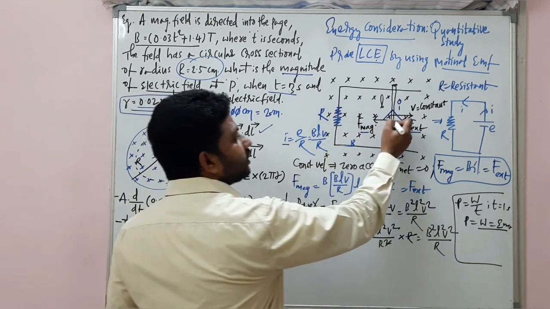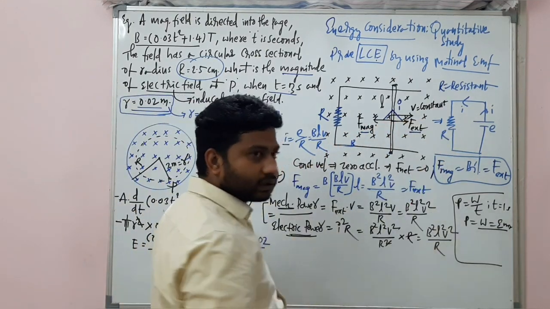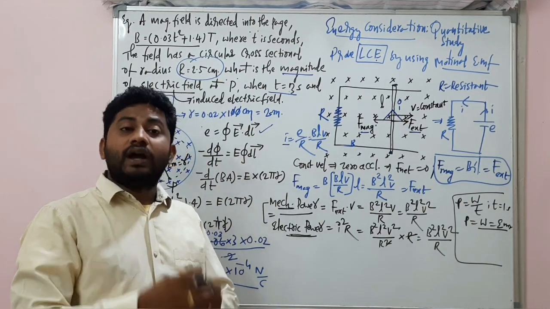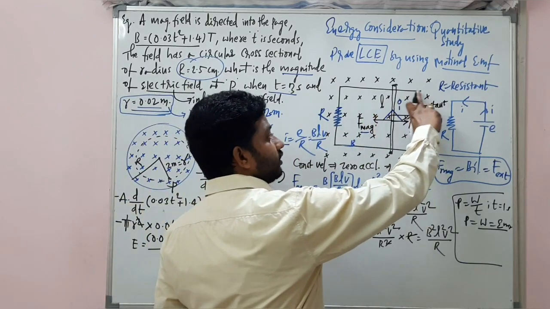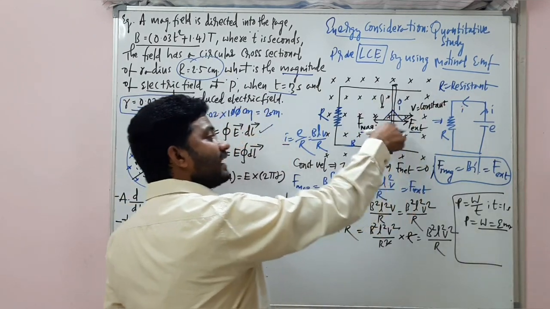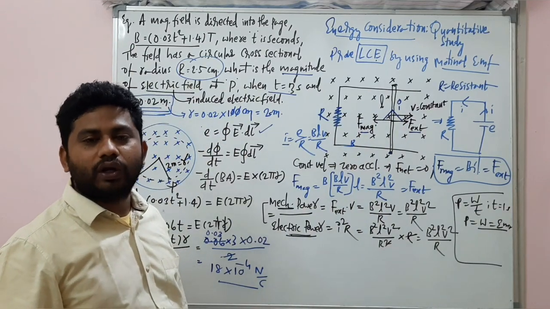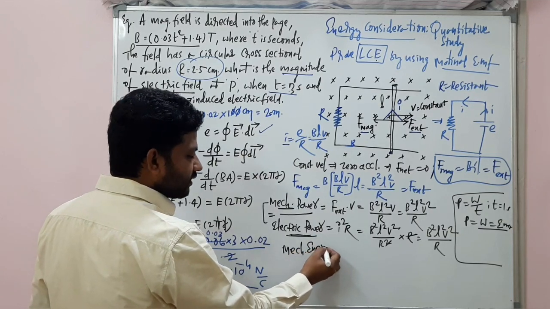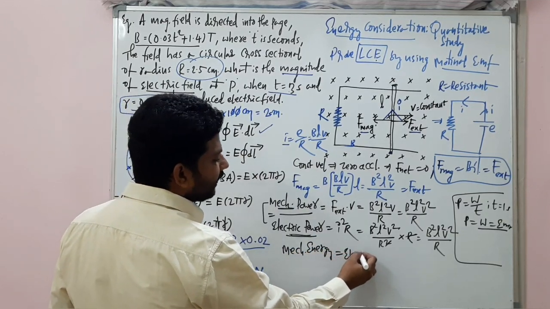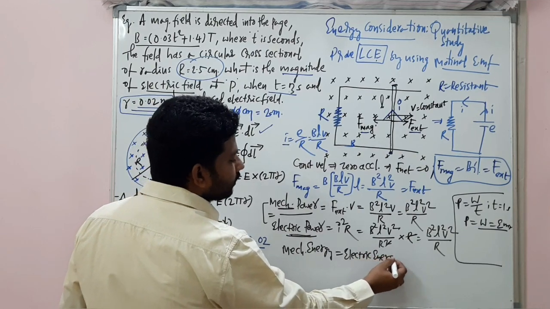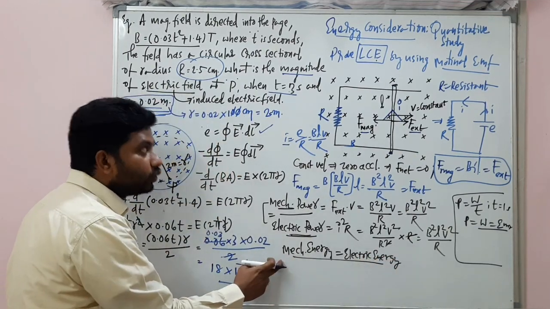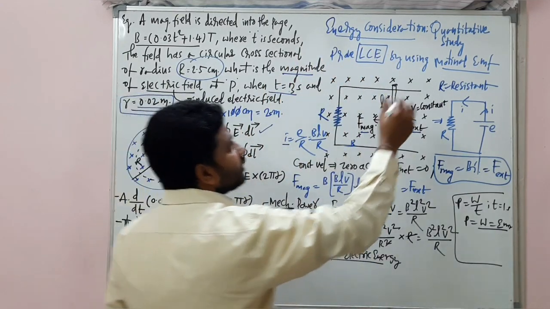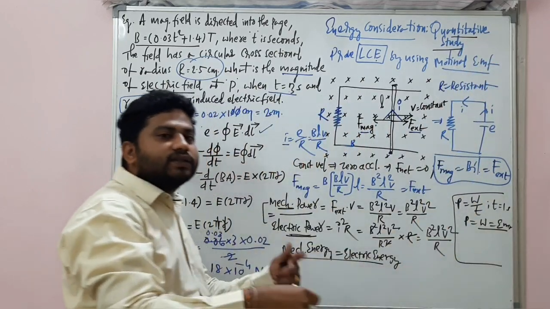Mechanical energy is the motion of the conductor. Due to the motion of the conductor, an induced EMF is generated, and because of the mechanical energy only, electrical energy is produced here. That's called the law of conservation of energy. So mechanical energy in this case is equal to electrical energy, my dear students. So that's how the law of conservation of energy is proved. You can see the energy conservation, there is no loss of energy. That is the quantitative study with the values we have proved.